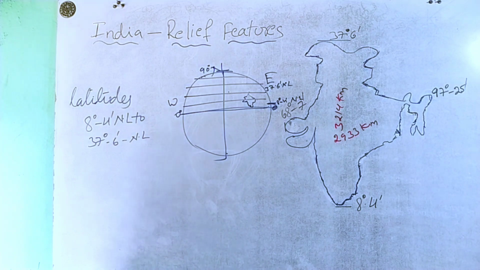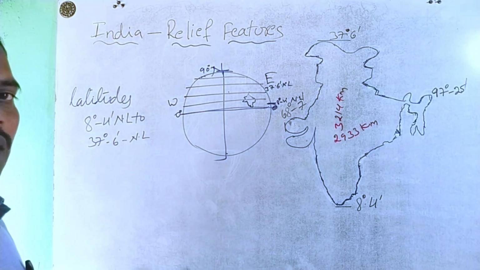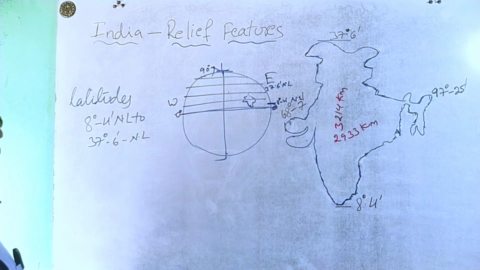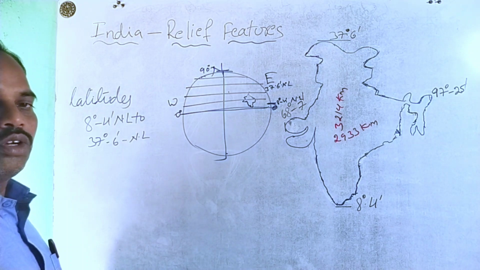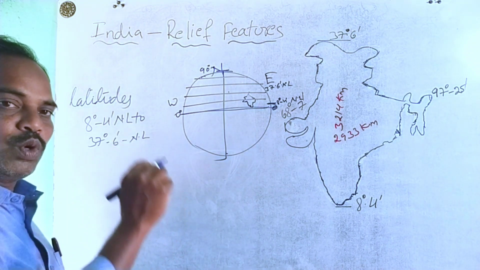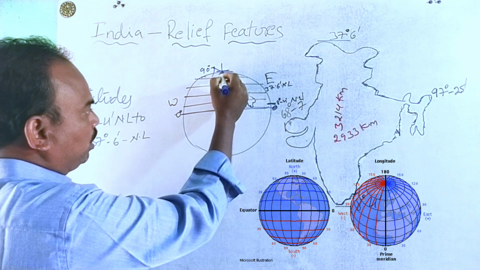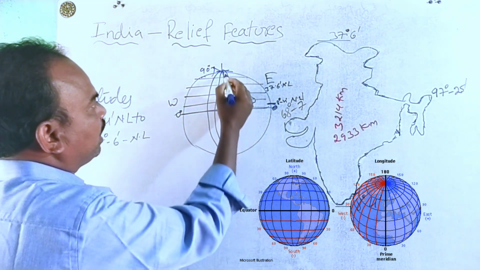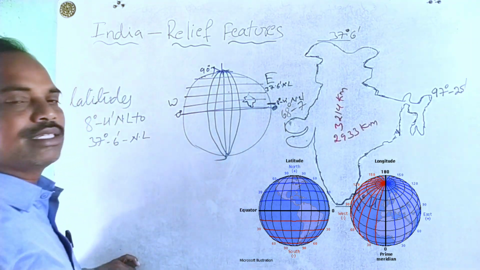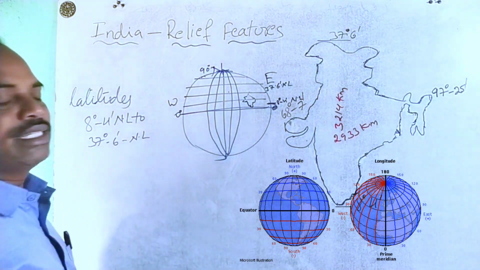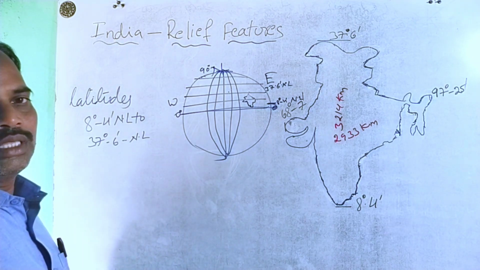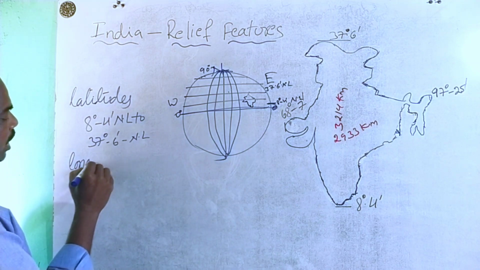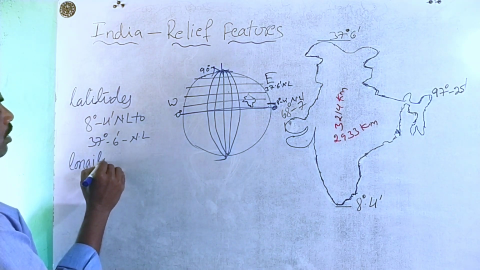At the same time, the longitudes. We already learned in the 9th class about the longitudes, which are the imaginary lines drawn to connect the north pole and south pole. Look here, this is the north pole and south pole, this is also north pole and south pole. We draw imaginary lines, these are all imaginary lines. These are considered as longitudes.